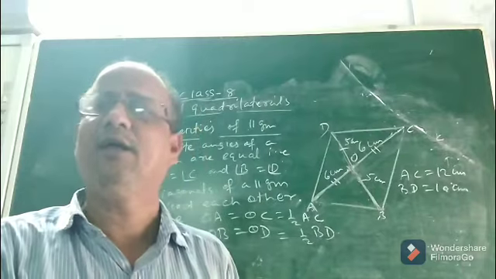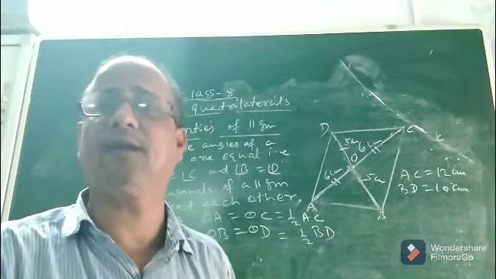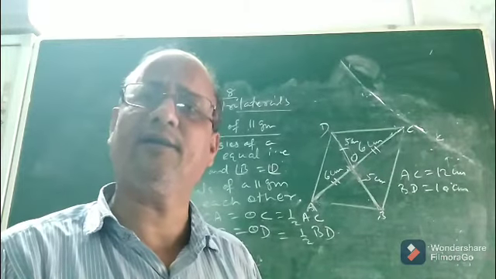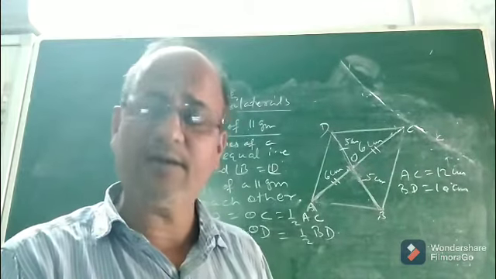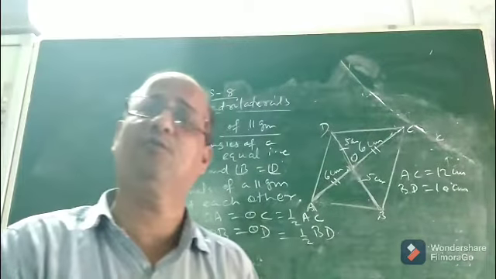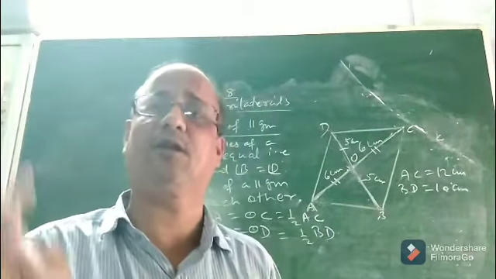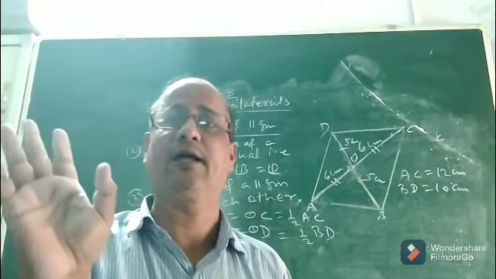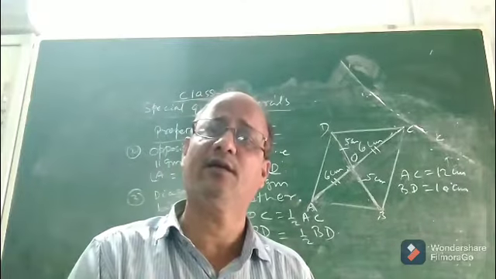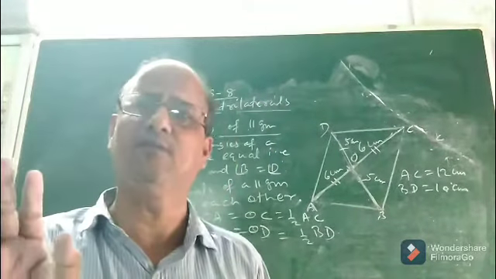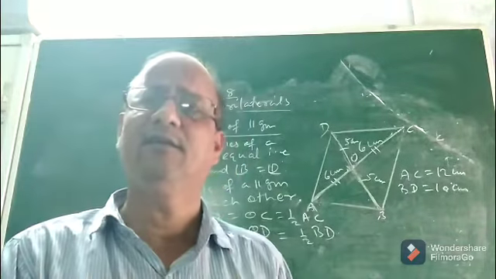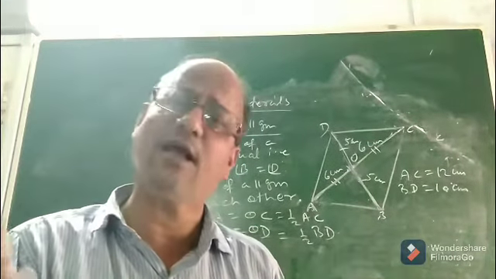Okay, children, I discussed all the three properties of parallelogram. So with this we completed the parallelogram. In the next class we will discuss more types of quadrilateral, namely your rhombus, square, and rectangle. So trapezium and parallelogram we discussed in detail. Still there are many more properties we will discuss in senior classes. But at present whatever is necessary and as per your syllabus, I discussed.